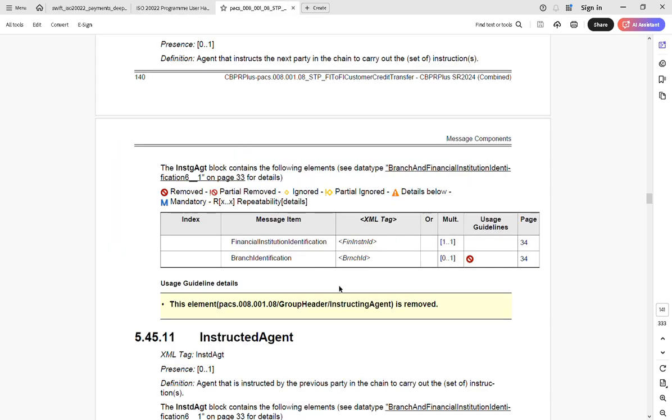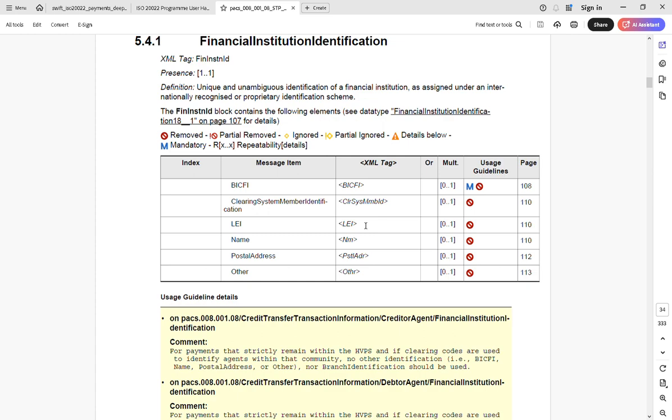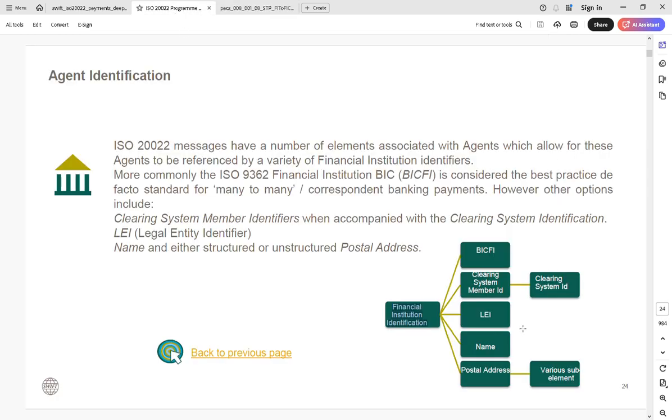Everything is very important when you are actually looking at these ISO messages. This is a mandatory field because it is one-on-one, the short form of FinInstnId. When I open this parent, it contains these 5 things which are mentioned here. We'll look at them one by one.